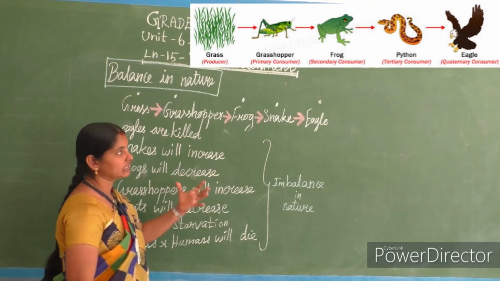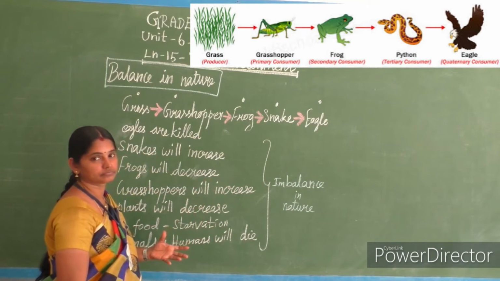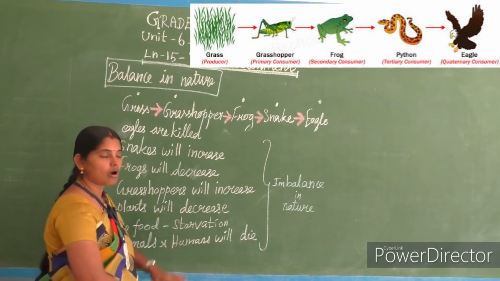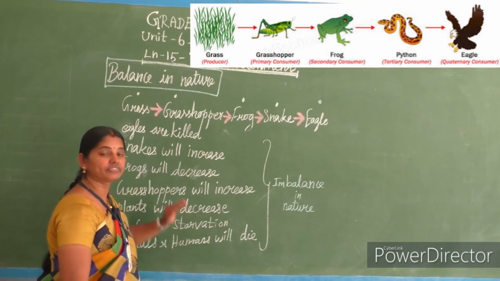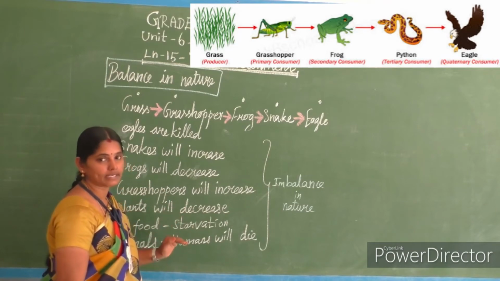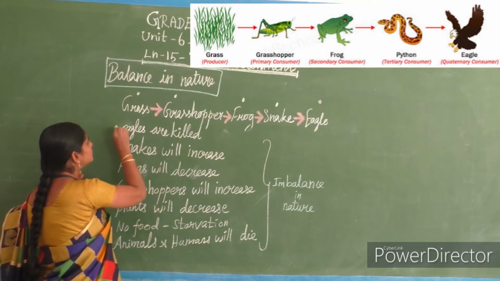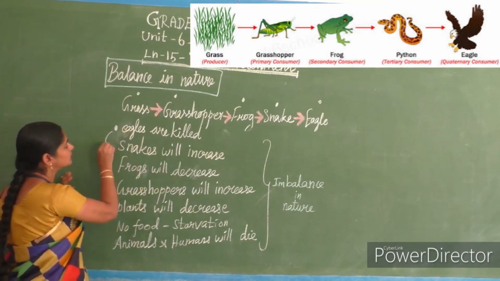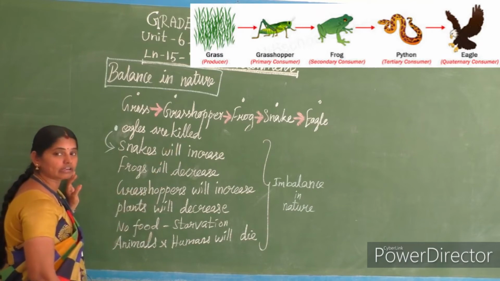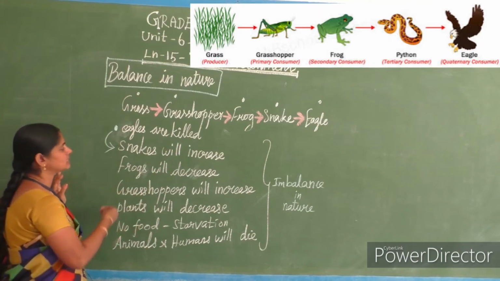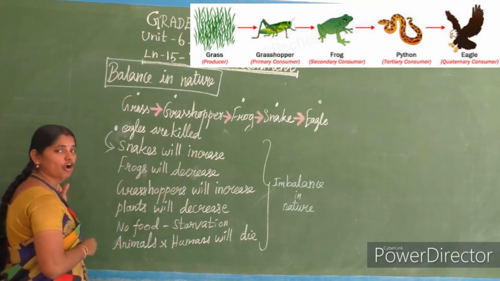See, if eagle is removed in this food chain, all the eagles vanished, everything is gone. If that scenario is there, what will happen in the balance of nature? See, eagles are killed. If eagles are killed, number of snakes will increase. Okay, if number of snakes will increase, what happened to the frogs?